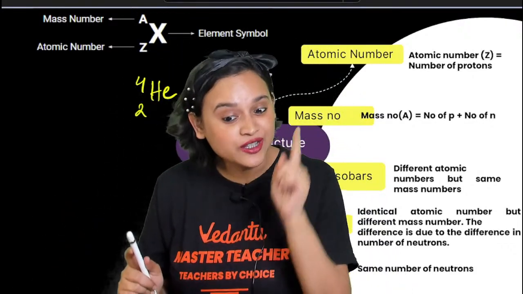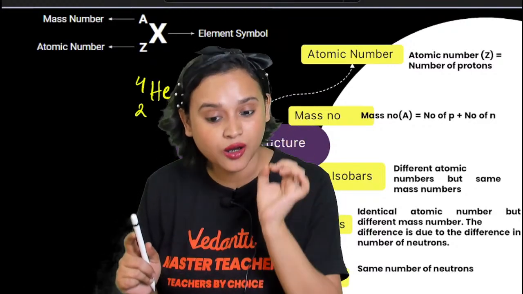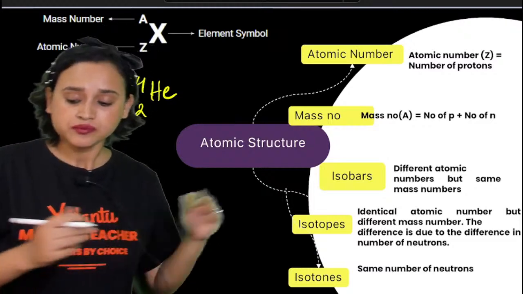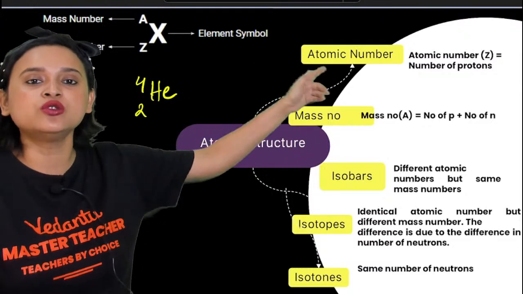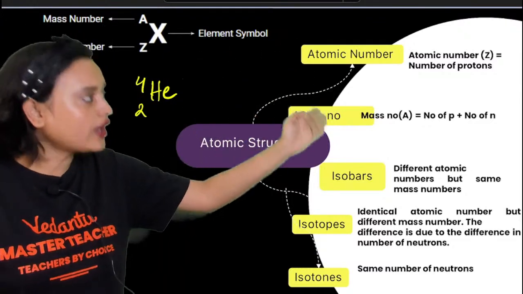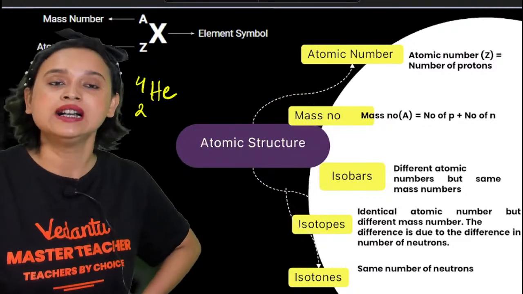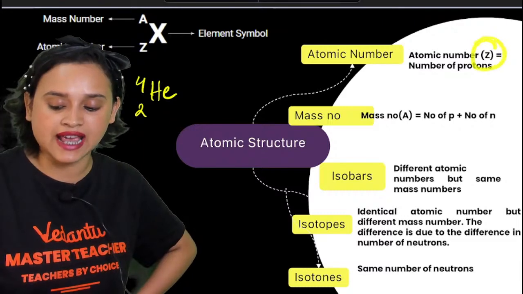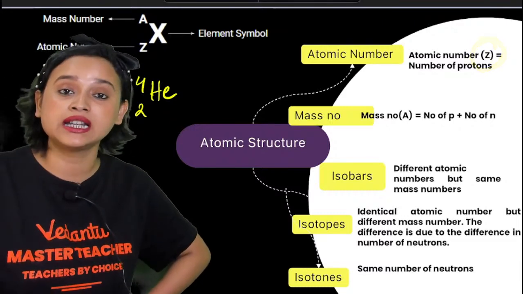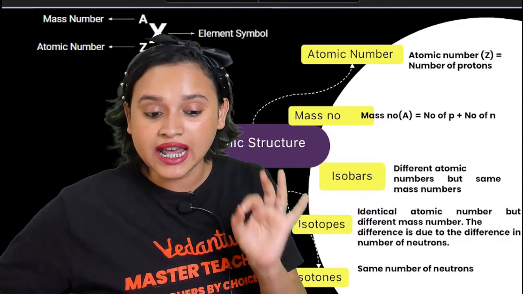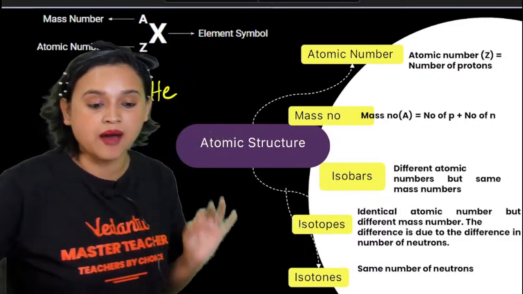Neutral atom, once again telling you. So atomic number is equal to the number of protons, or the number of electrons in a neutral atom. It is denoted by capital Z. Do not write it as capital A. Capital A is for mass number.